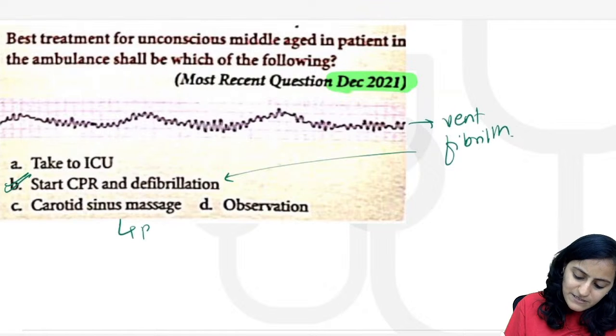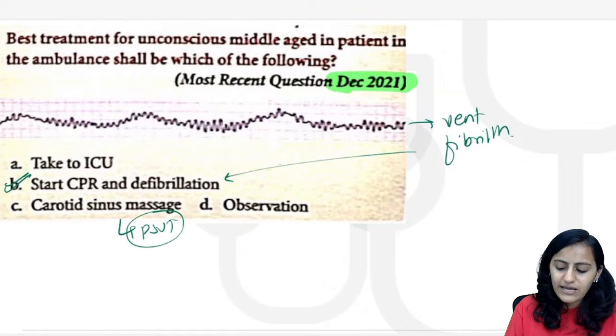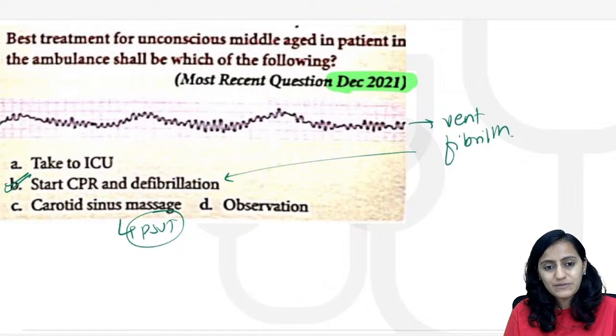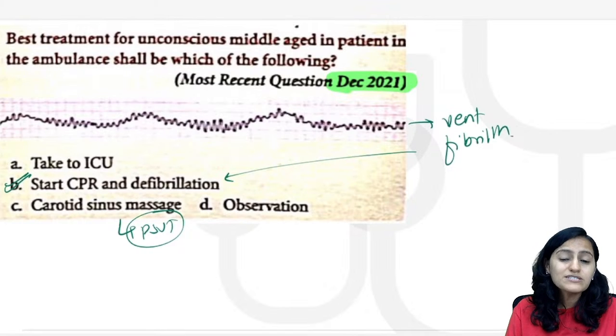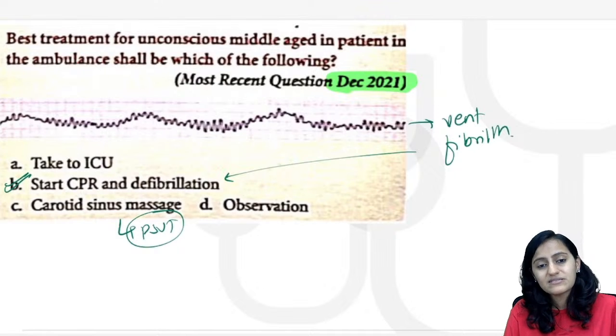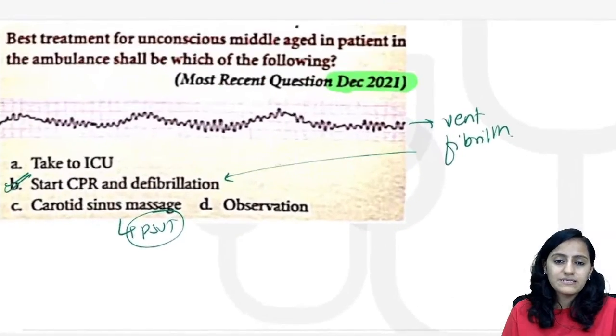And carotid sinus massage is for PSVT. If it was Torsades de Pointes, you would have given magnesium sulfate, right? Magnesium sulfate. This is ventricular fibrillation is what we are seeing here basically.